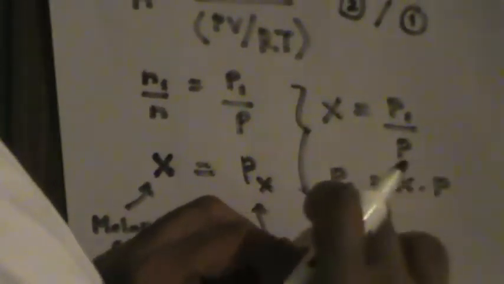And also, since x equals P1 by P, we can say P1 is equal to x times P. So the partial pressure of any gas is the molar fraction of that gas times the total pressure.